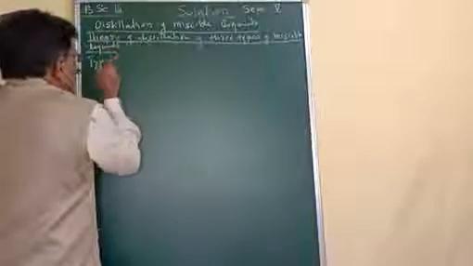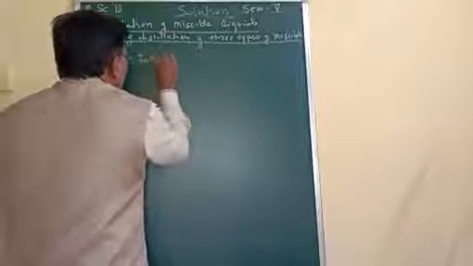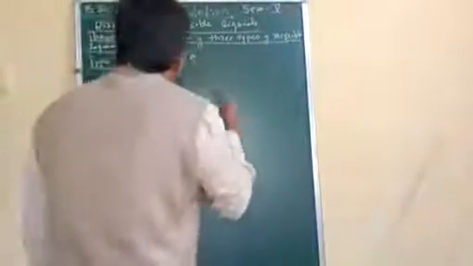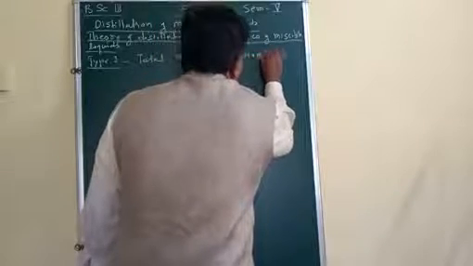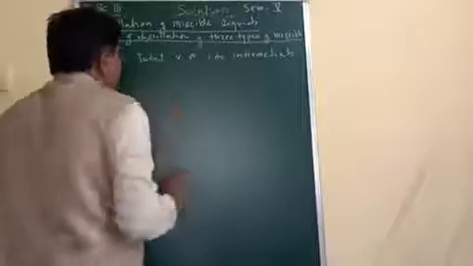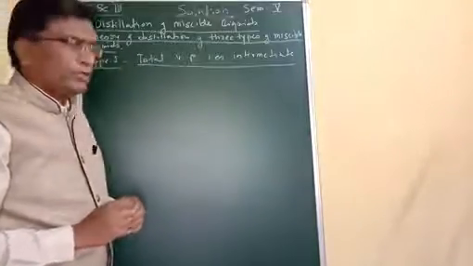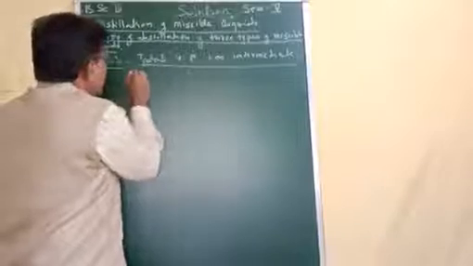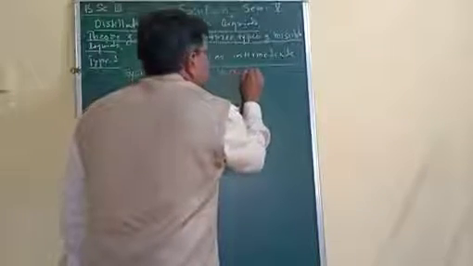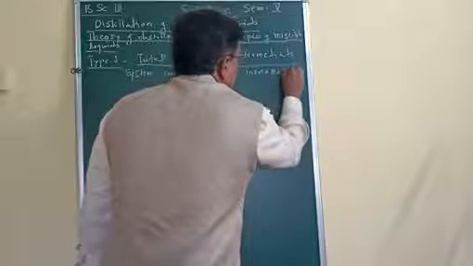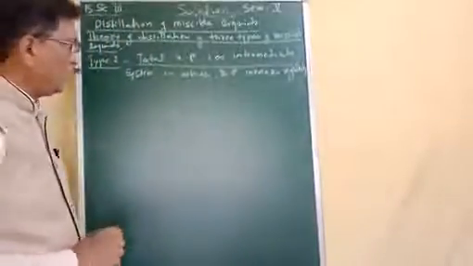Type 1: total vapor pressure lies intermediate in between the vapor pressures of pure components, or it is a system in which boiling point increases regularly. System in which boiling point increases regularly.